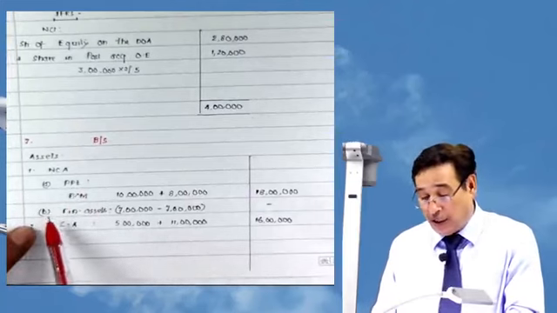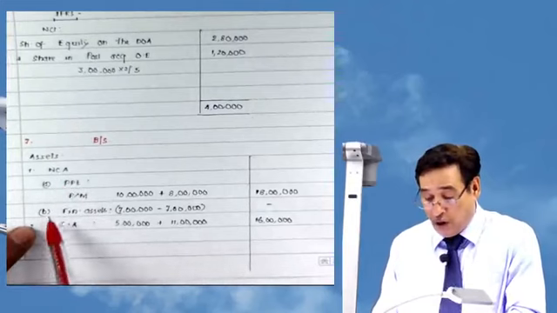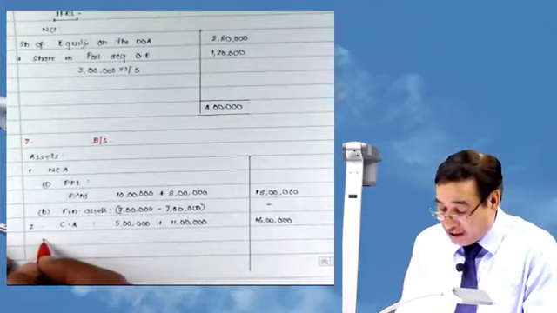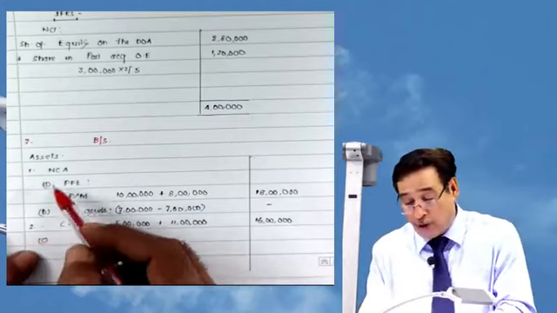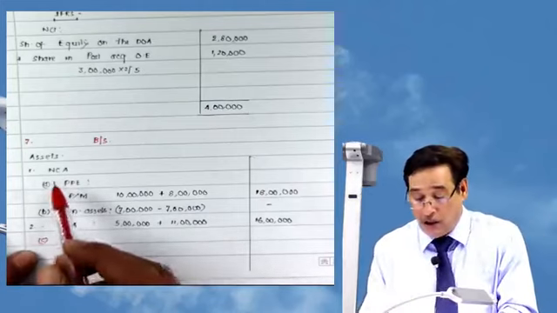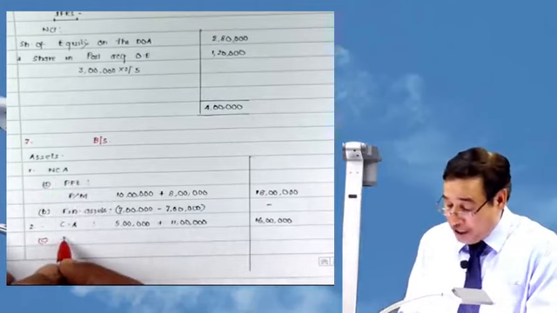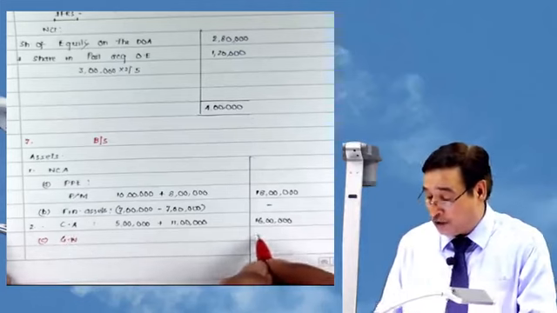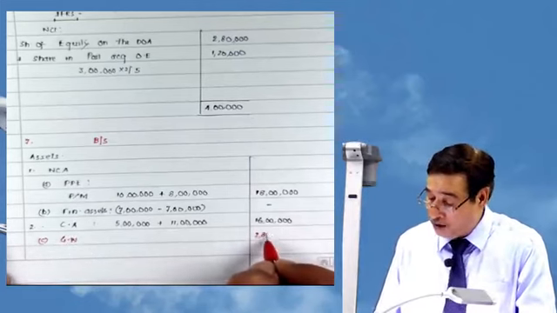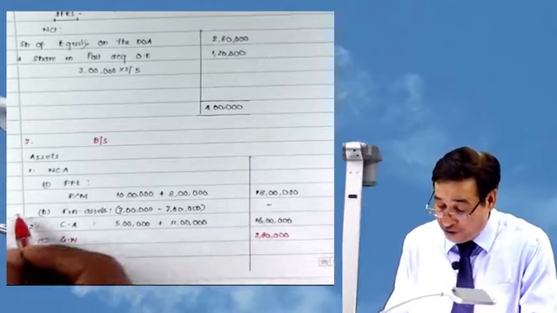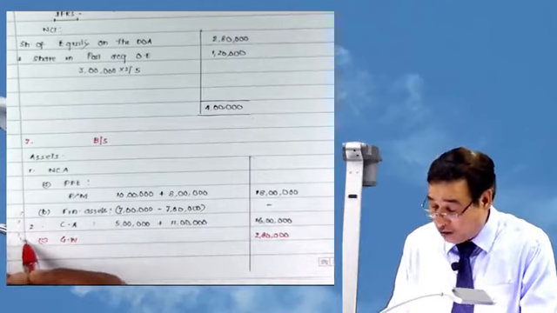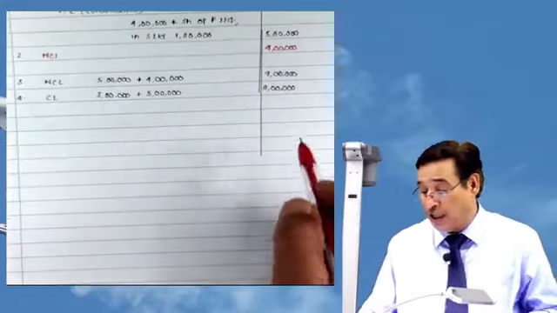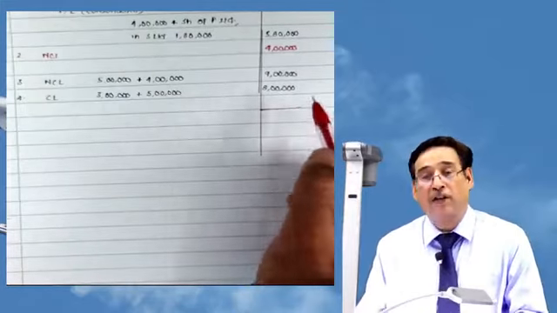Technically speaking, goodwill is a part of non-current assets, but there is no space left. So for simplicity's sake, I'm writing here goodwill, in this case 2,80,000. Now if I would ask you to tally the balance sheet, it will definitely tally.